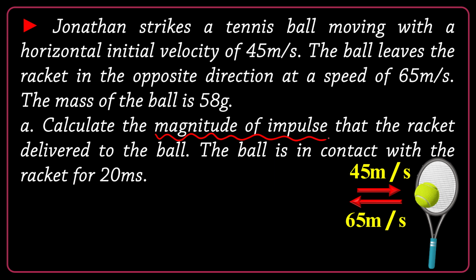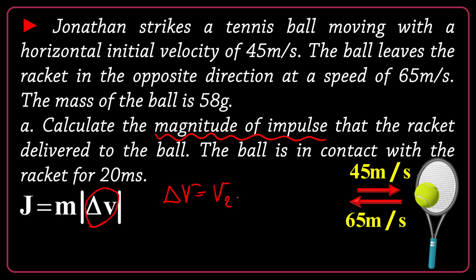Magnitude of impulse means that you just need the absolute value of m delta V, which is the same as delta P. So what should I do? Inside this absolute value, I have delta V. Delta V is V2 minus V1. V2 is negative 65. Guys, you see that it's to the left, so it must have a negative sign.